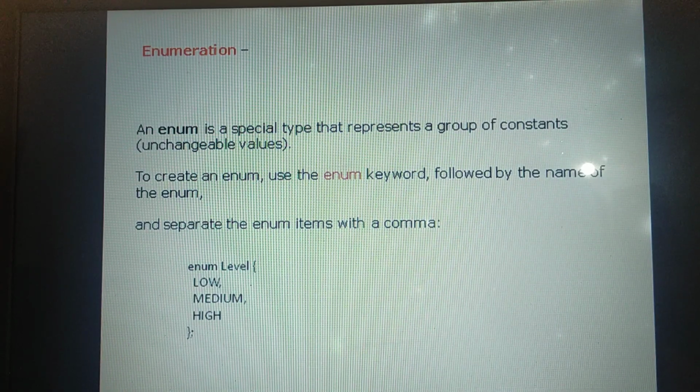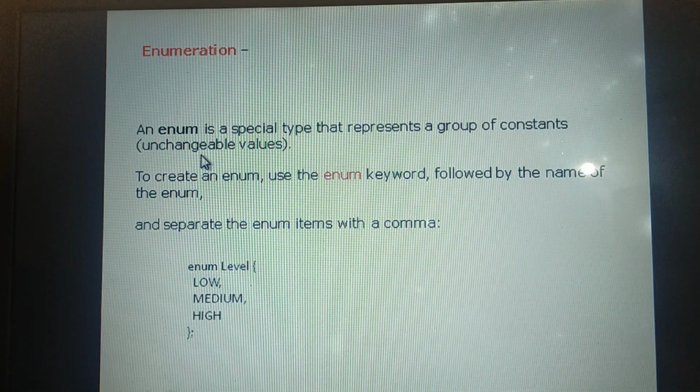Enumeration. Enum is a special user-defined data type that represents a group of constants, unchangeable values.